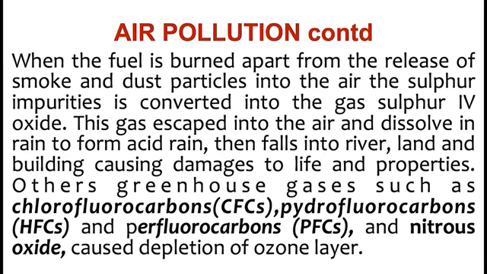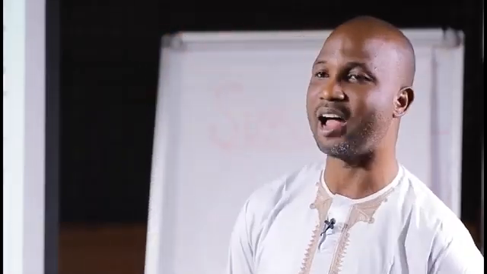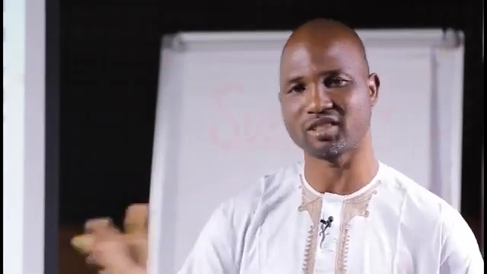Other greenhouse gases such as chlorofluorocarbon, hydrofluorocarbon, and nitrous oxide can cause the depletion of the ozone layer. I think of recent we have noticed that our seasons are occurring in a different manner. They are variable, they are not stable.